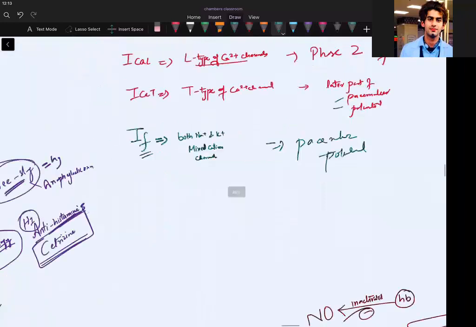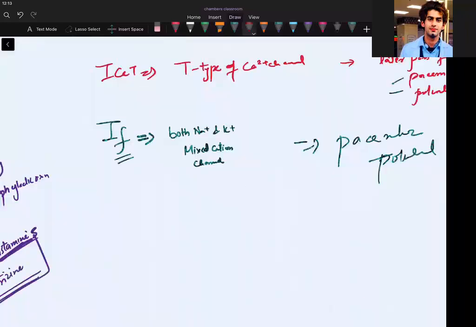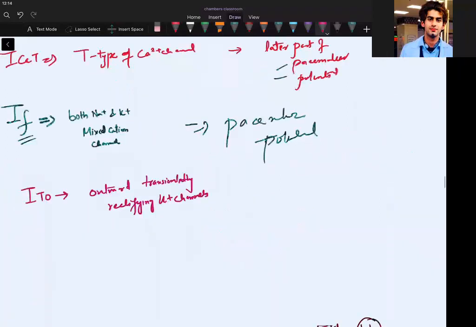Let me write the last channel, that is ITO. What is ITO? ITO means outward. The channel used in this current is the outward transiently rectifying potassium channel. What is the function of this channel? It is contributing partially to phase 1 of FRAP.